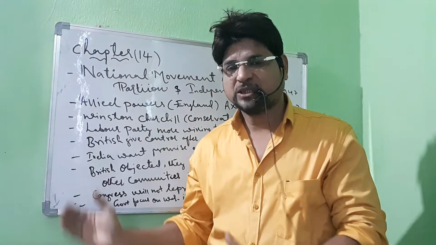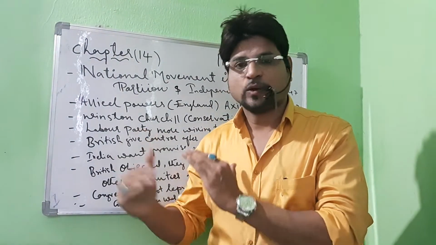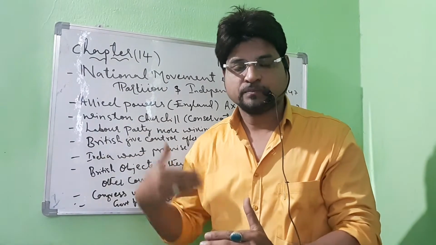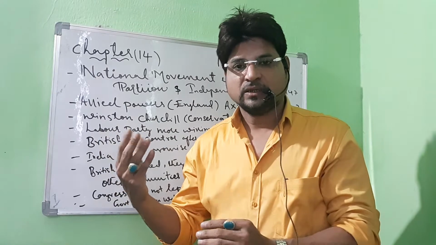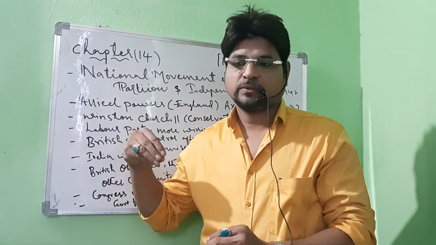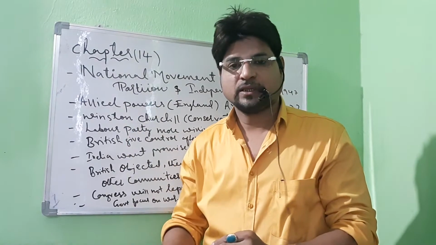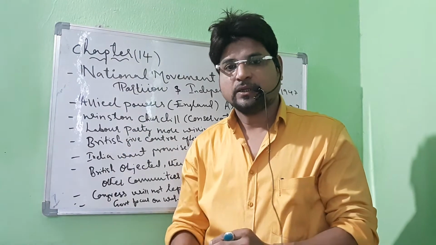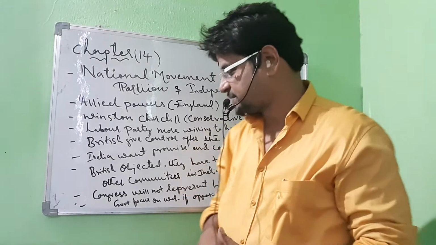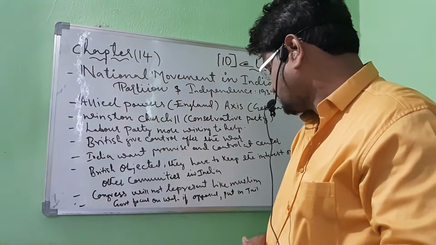Especially, they were saying that the Congress was not going to cover all the interests of Indians, especially the Muslim group which was there in India at that time. The Britishers said that they needed to take the interests of other communities in India also, so they could not give all the powers to the Congress. That's what they said.